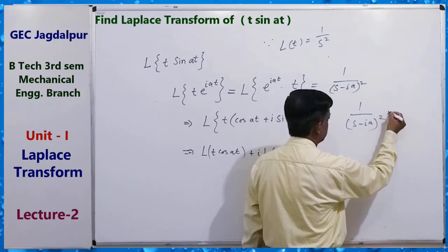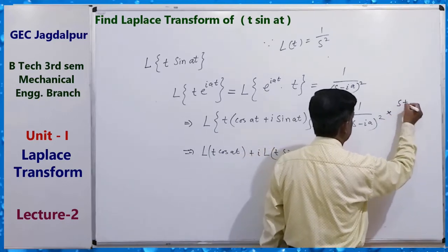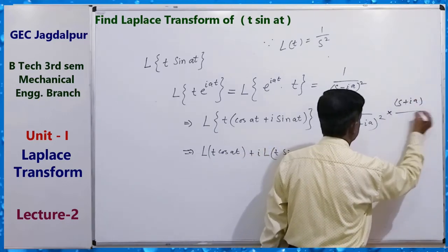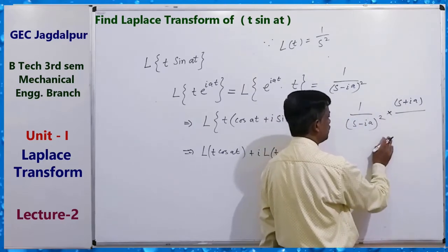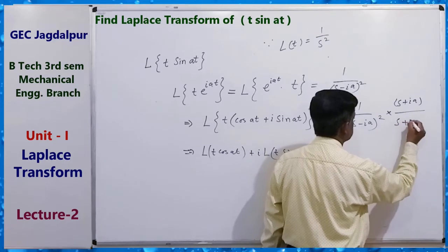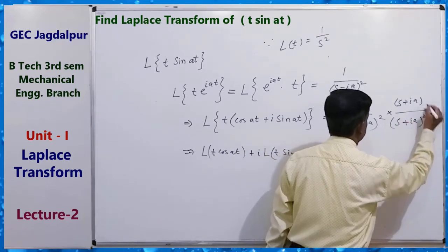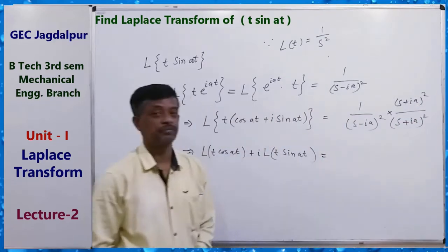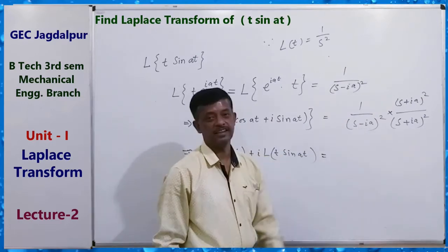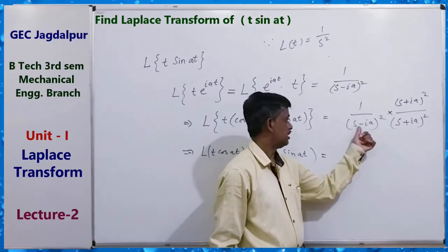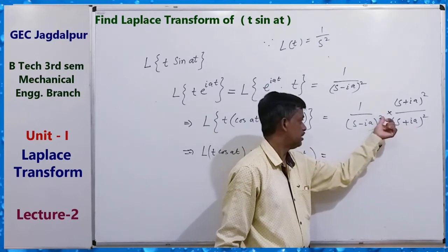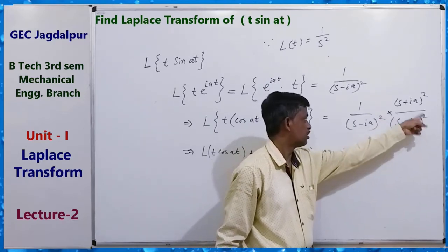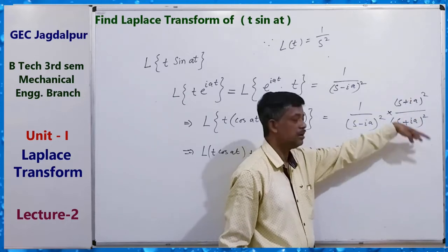How? Multiply by (s plus ia) upon (s plus ia), that is, its conjugate s plus ia, in numerator and denominator for removing i. Because there is a square here, a squared quantity is multiplied in numerator and denominator.